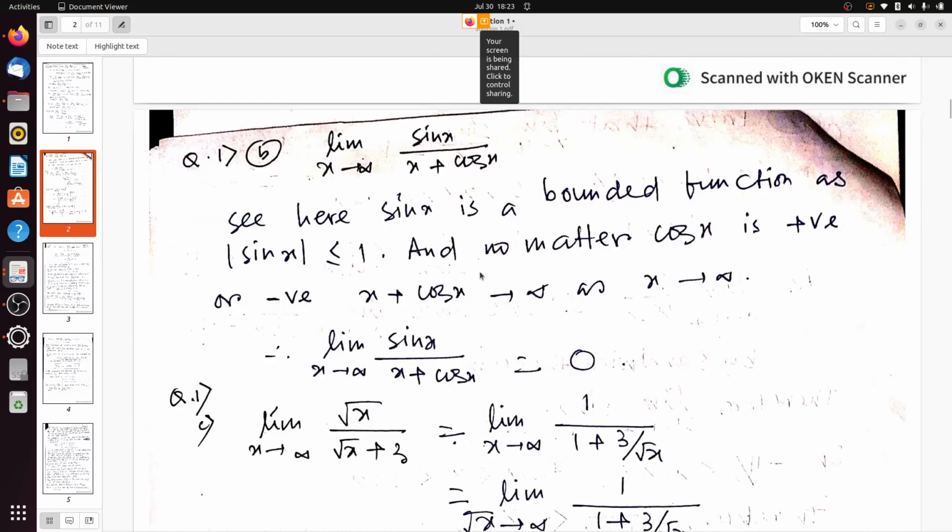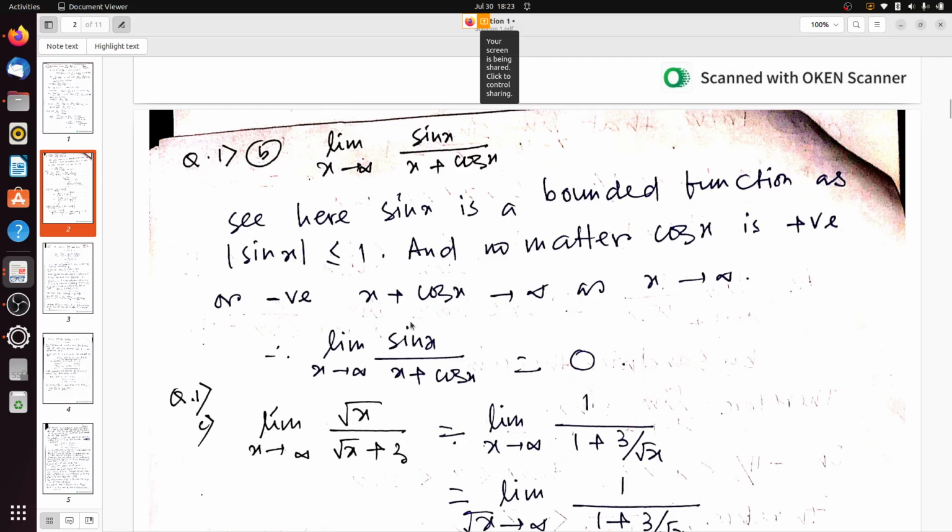Okay, so modulus of sin x is always less than or equal to 1. Also cos x is a bounded function, and modulus of cos x is less than or equal to 1 for all values of x. So we see here in the numerator that sin x is a bounded function as modulus of sin x is less than or equal to 1. And no matter whether cos x is positive or negative, cos x will always lie between -1 and 1.